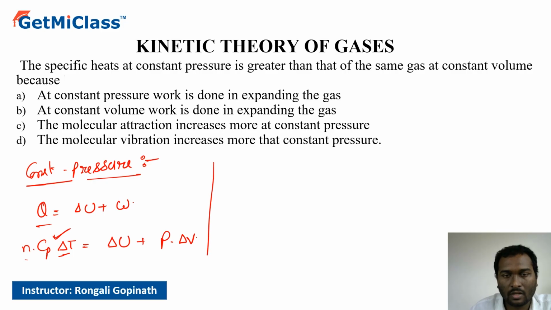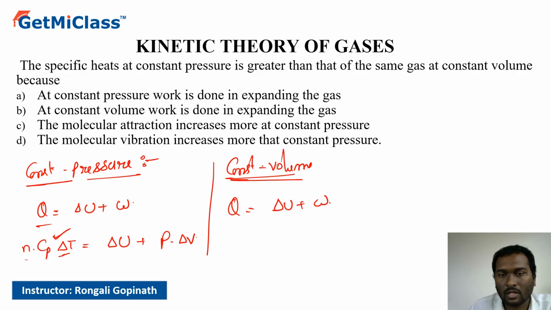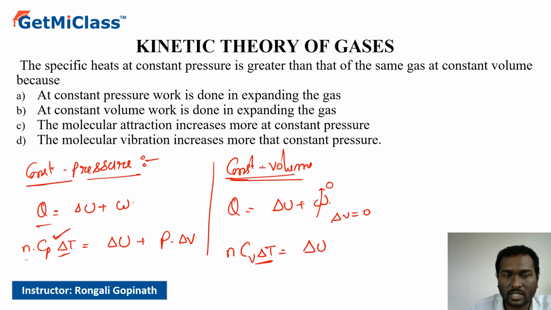Now in the second scenario, where volume is constant, what happens to the heat energy supplied to the gas? Here work done will be 0. Why? Because change in volume is 0. So how much heat energy are we supplying? n Cv delta T is equal to delta U. Now look carefully, the change in temperature is delta T in both the cases. So delta U has to be the same, right? So this delta U and this one are both the same.